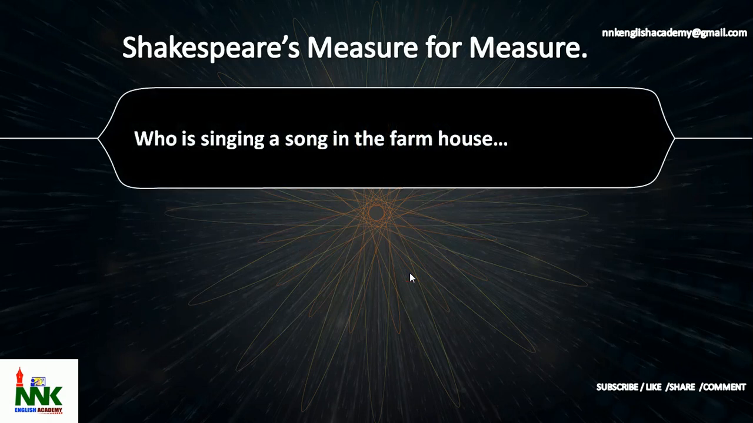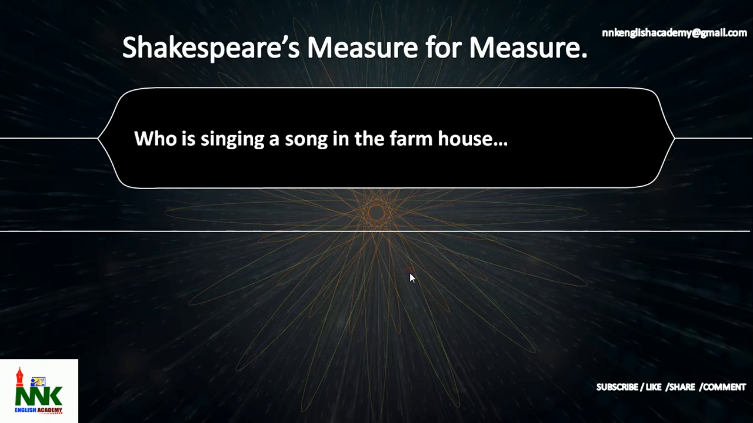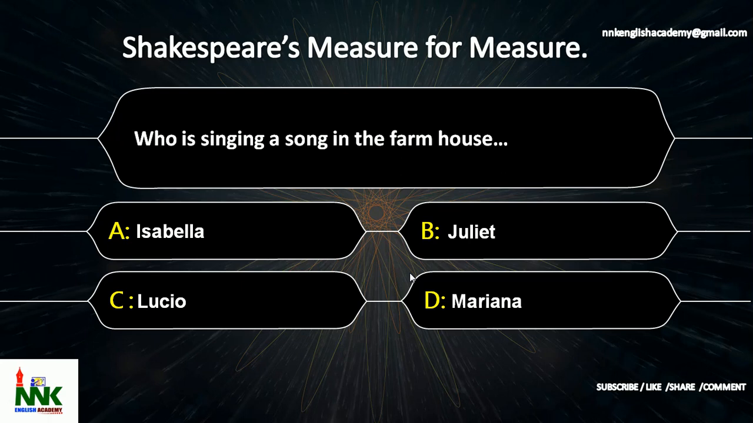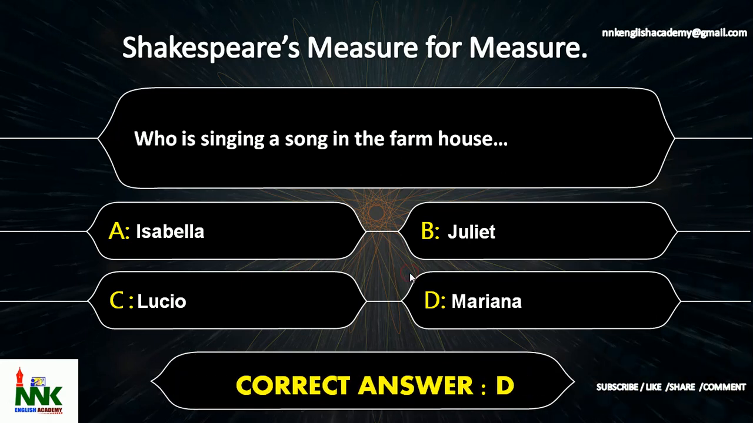Next question. Who is singing a song in the farmhouse? The options are option A, Isabella, option B, Juliet, option C, Lucio, option D, Mariana. Who is singing a song in the farmhouse? The correct answer is option D, Mariana.